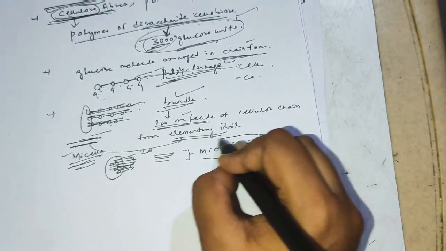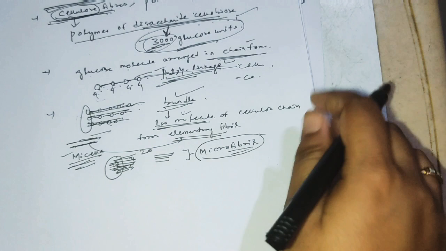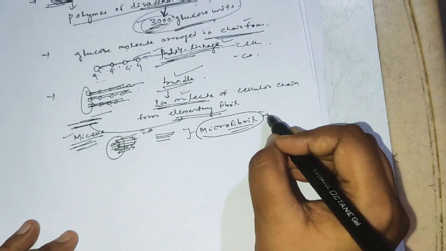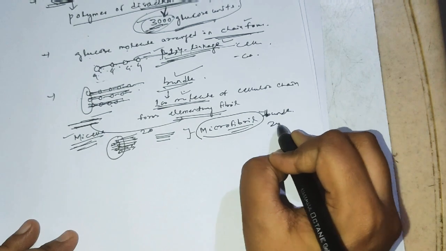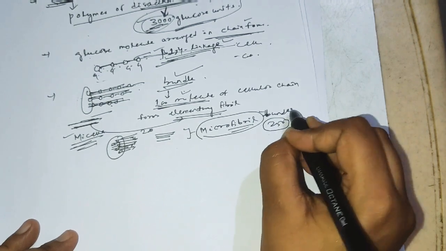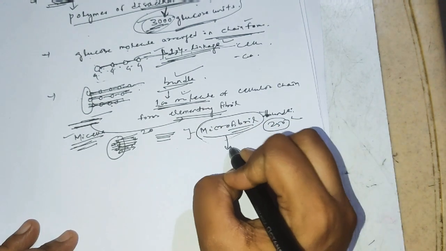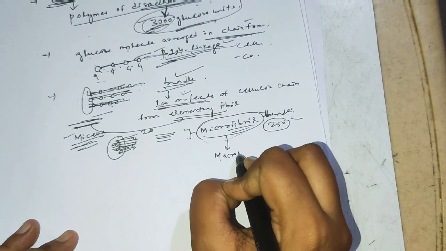Now around 250 bundles of microfibril form the macrofibril.